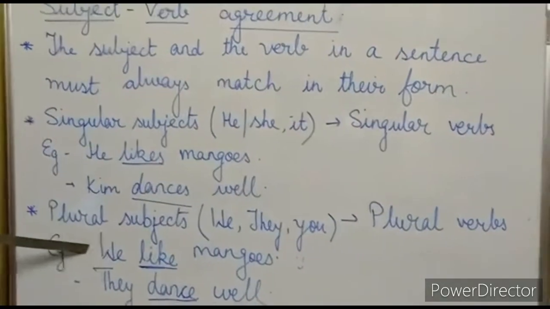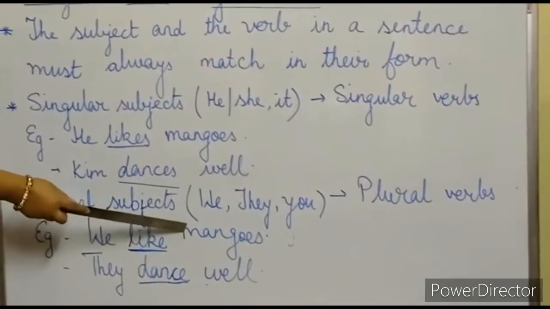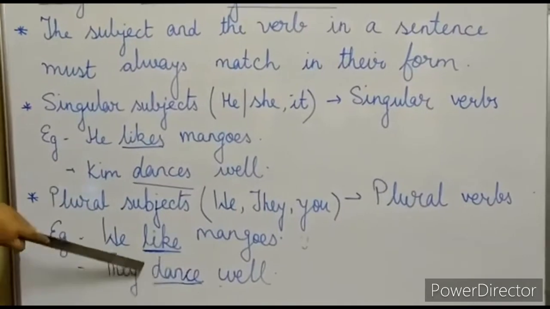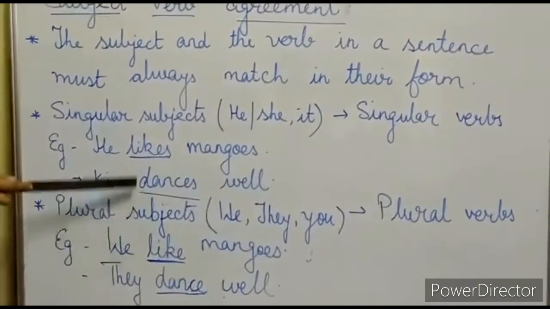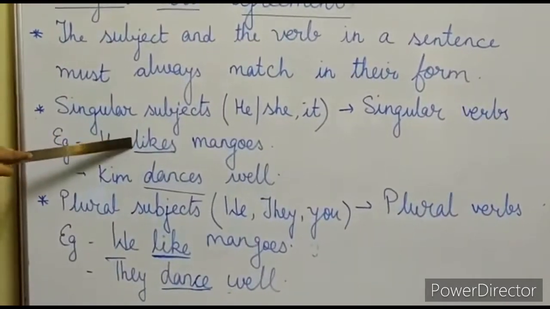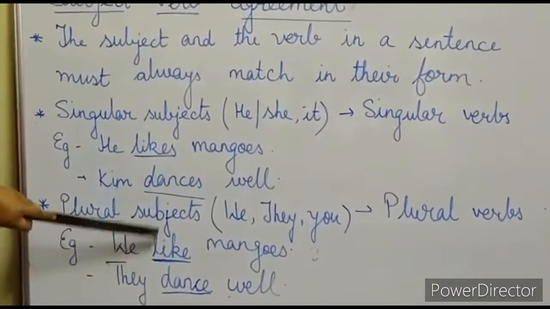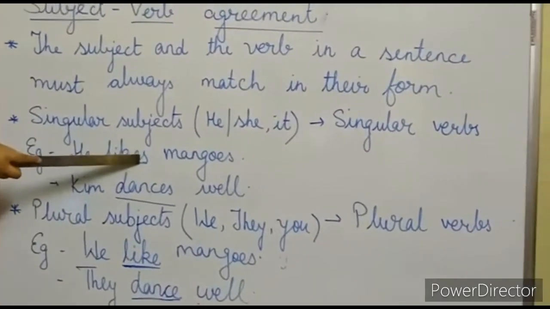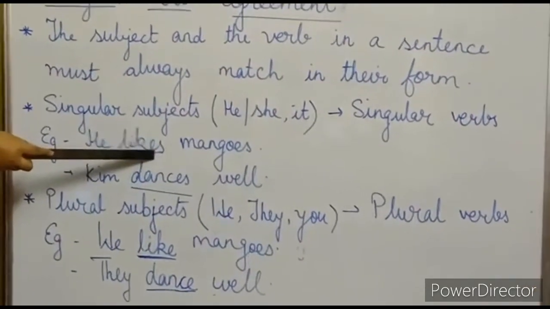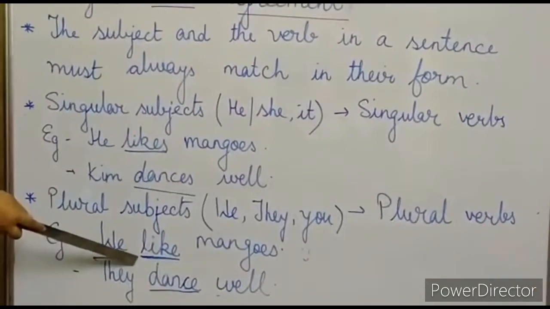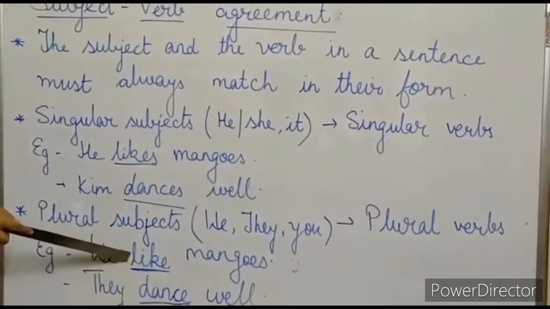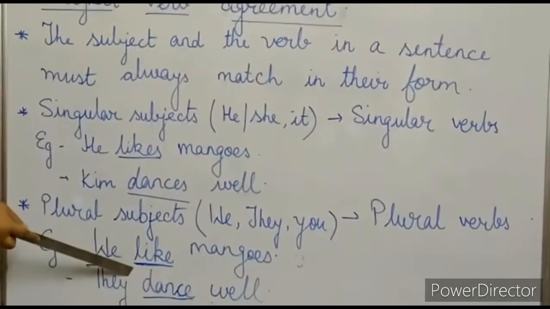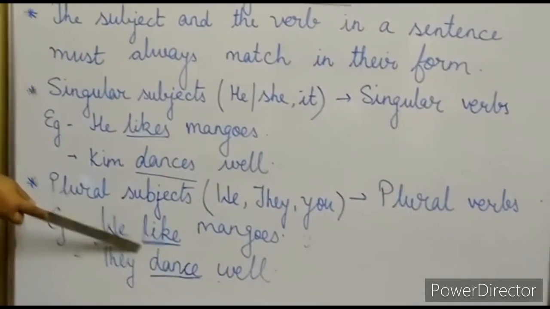Example, we like mangoes, they dance well. Now, students, what is the difference between a singular verb and the plural verb? In singular verb, we add s or es to the base form, but in plural form, we write the verb as its base form only. We don't add anything in the plural form.